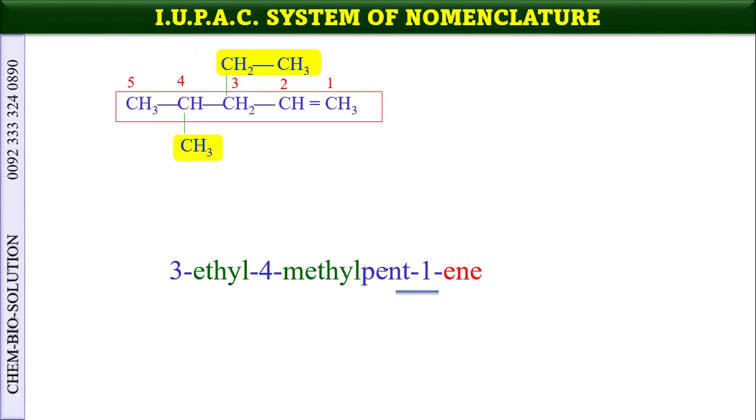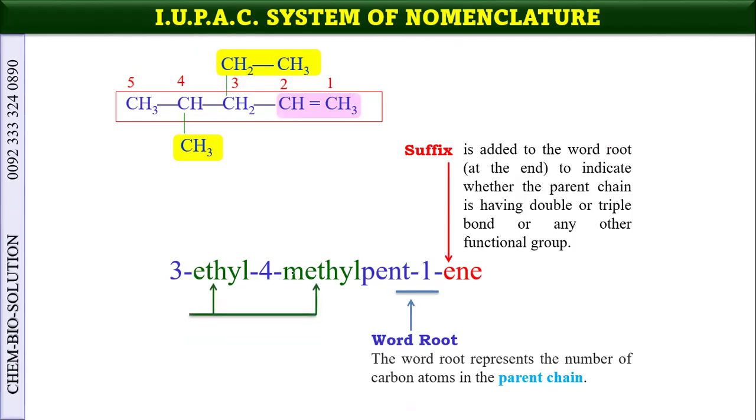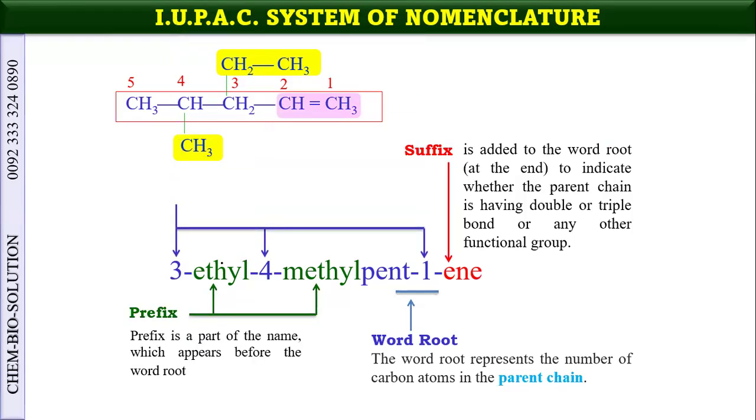Again, you can see this is the word root, this is the suffix, these are the prefixes, and these are the locants. These all are locants. And what are locants? You have seen in the previous slide that they indicate the location of the group or the functional group on the basic chain or the parent chain.